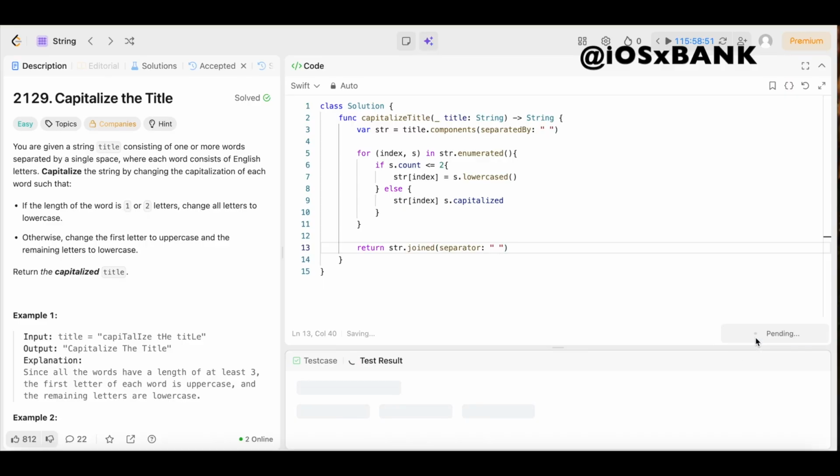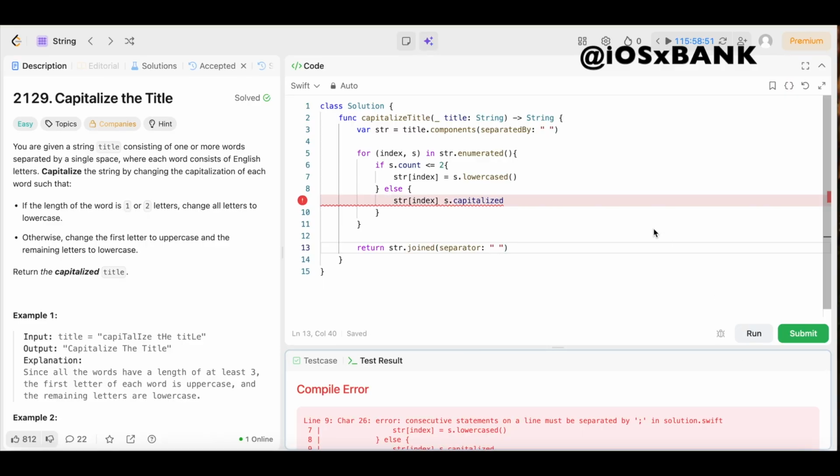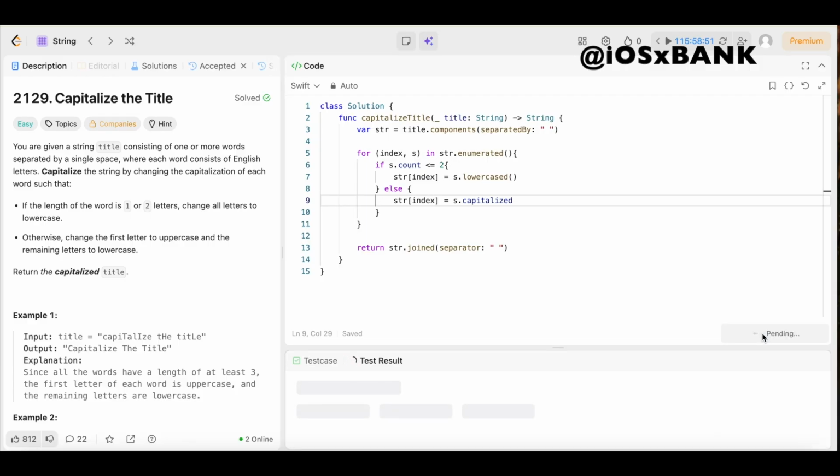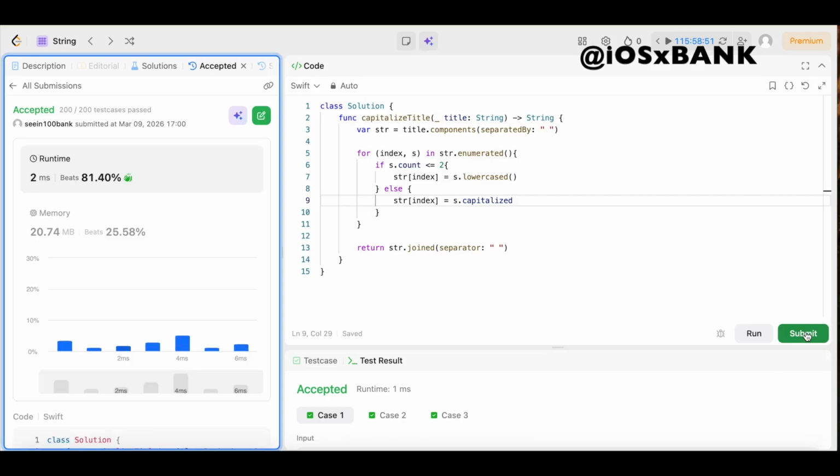Boom. So let's give this a run, make sure it runs properly before we submit it. And we got an error. It should be an equal sign right here. Sorry about that, y'all. Let's give it a run again. Let's see. Boom. It's accepted. So let's go ahead and submit it. Make sure it's still accepted.